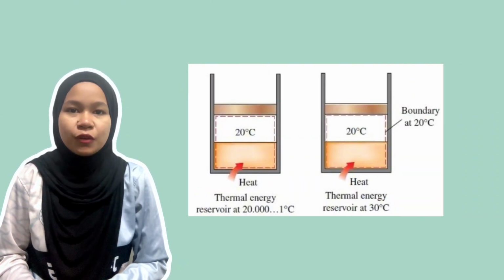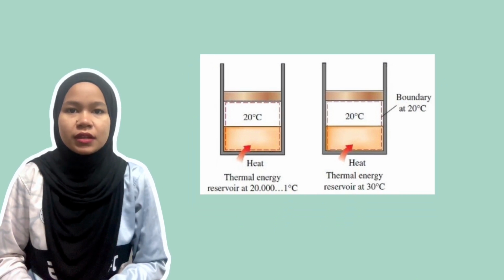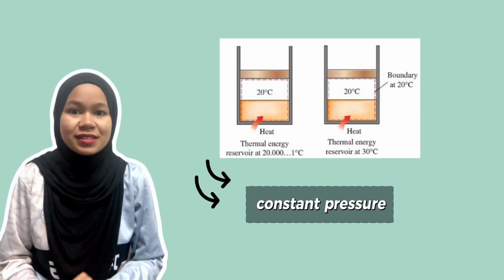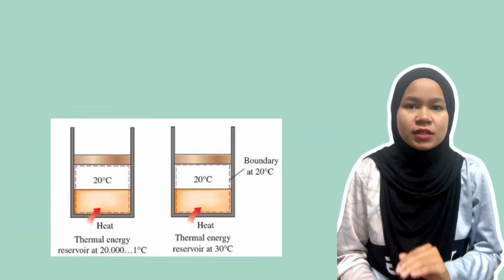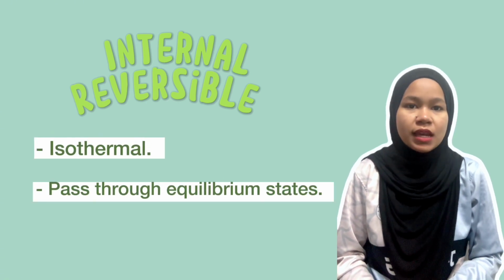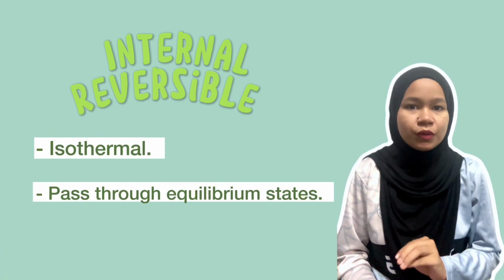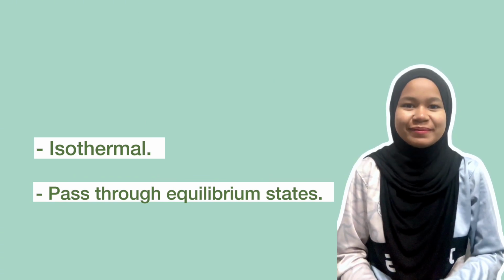Consider the transfer of heat to two identical systems that are undergoing a constant pressure phase change process. As we can see here, both processes are internally reversible since both take place isothermally and both pass through exactly the same equilibrium states.